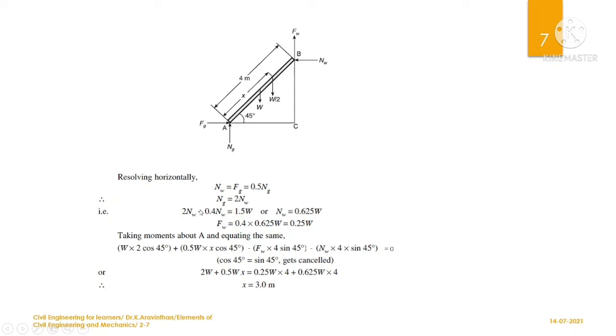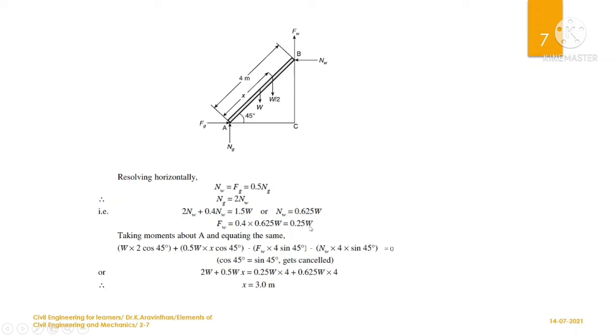You can take Nw outside and divide, so Nw will be 0.625 W. For the other term, Fw, we have considered Nw as 0.625 W, which we have now found. If you multiply, you will get Fw as 0.25 W.